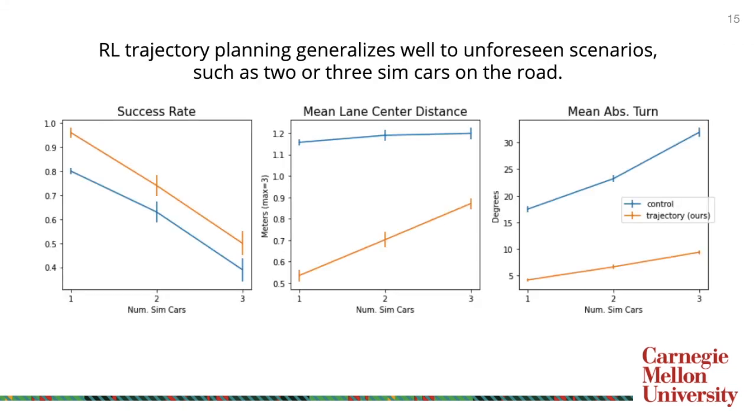In fact, in the entire training, our RL algorithm interacted with only one simulated vehicle. However, in testing, we applied the agent in more diverse scenarios such as 2 or 3 simulated vehicles, and we see that our algorithm actually has continued improved performance over the direct control method.